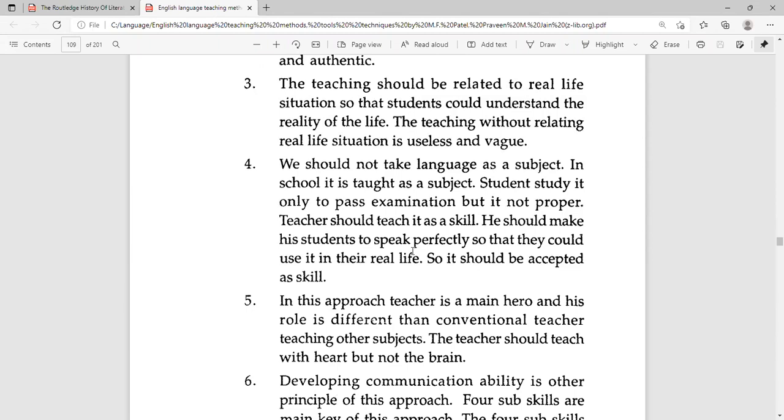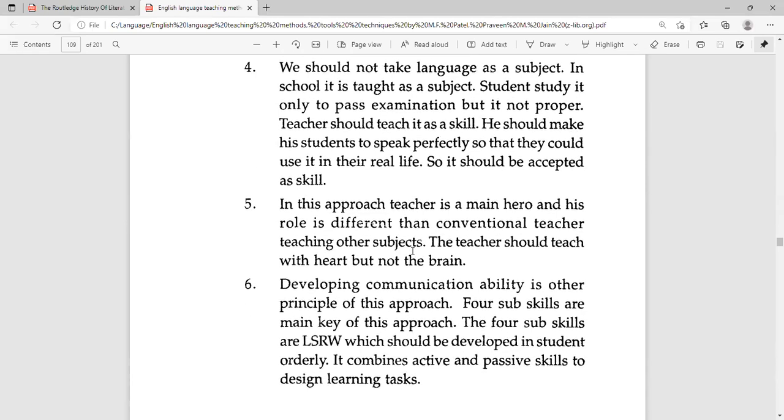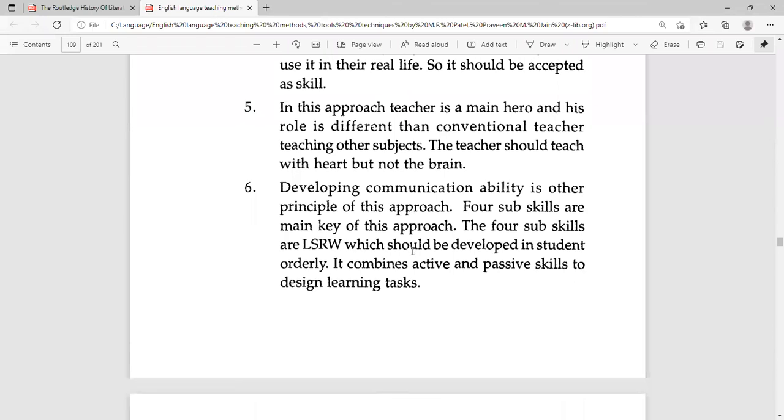Teaching should be related to real life situations so that students can understand the reality of life. Language is not taught as a subject, rather as a skill. This is the very idea that the direct method propounded, but the direct method ignored grammar, and the communicative approach gives weightage to grammar as well.